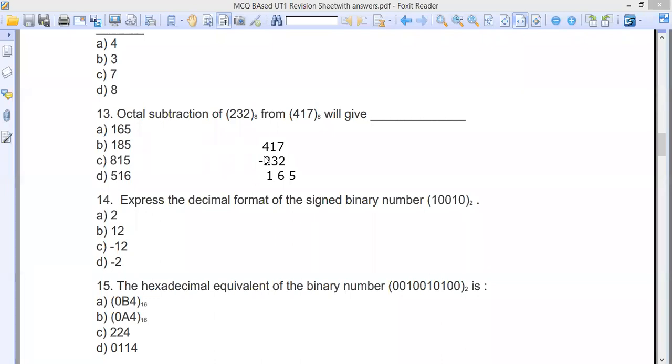So a little bit of conversion is required. I don't want to spend too much time on this, but it's a very simple one. If you just try it, this will come as 154, this is 271, and when you subtract, the answer is 117, and when you convert it back to octal, you get 165.